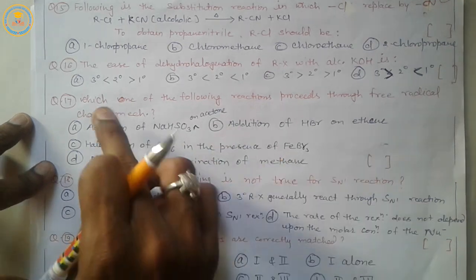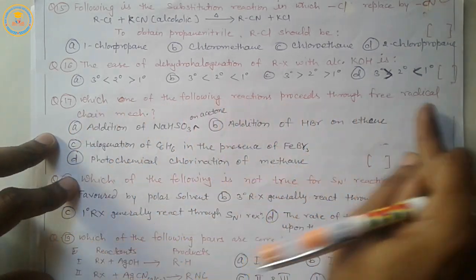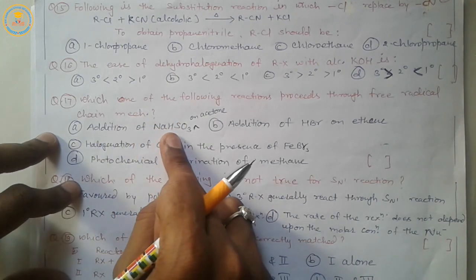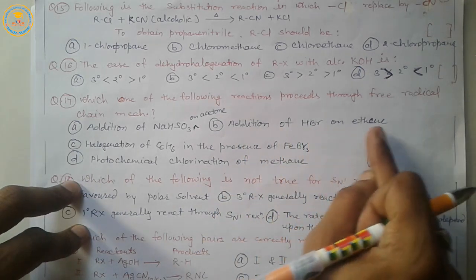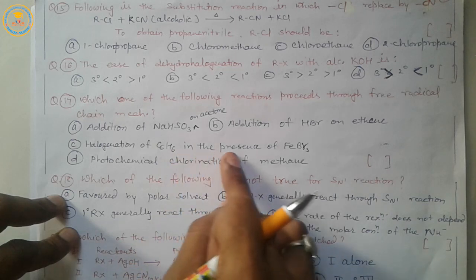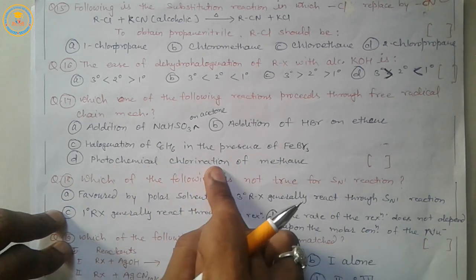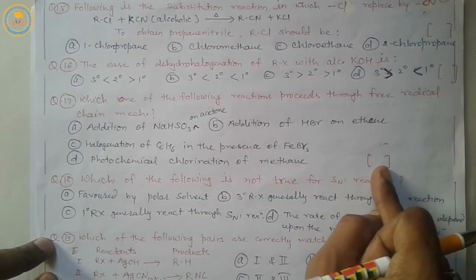Now next question 17. Which one of the following reactions proceeds through free radical chain mechanism? Important question. A, addition of sodium hydrogen sulfide on acetone. B, addition of HBr on ethene. C, halogenation of benzene in the presence of FeBr3. And D, photochemical chlorination of methane. What will be the answer?